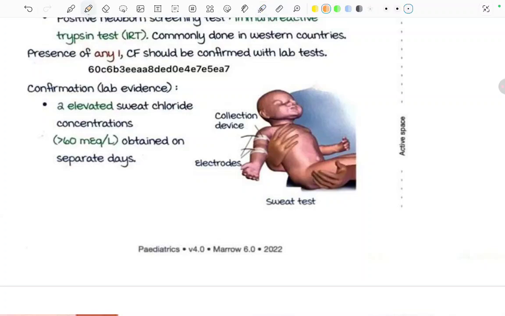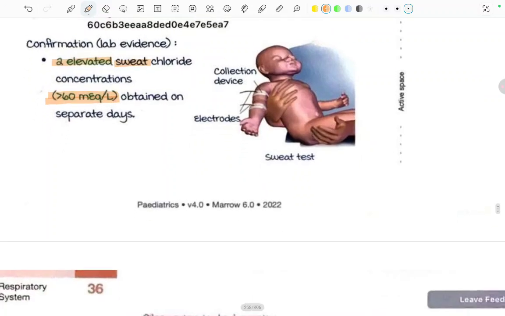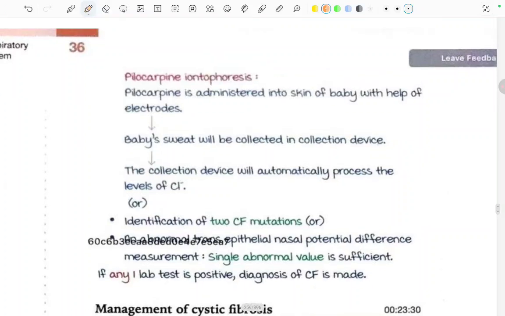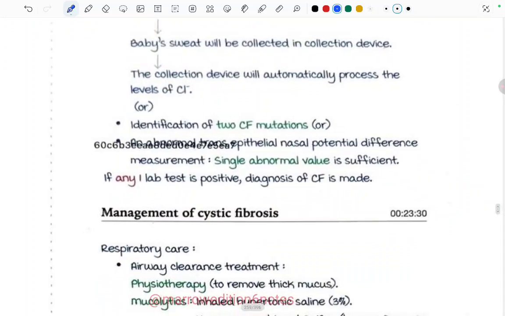How? Two samples of sweat. There are elevated chloride levels of what? More than 60 milliequivalents per liter, obtained on separate days. Then that will be confirmation for cystic fibrosis. Pilocarpine iontophoresis: pilocarpine is administered into the skin of the baby with the help of electrodes. Baby sweat will be collected in a collection device. The collection device will automatically process the levels of the chloride.